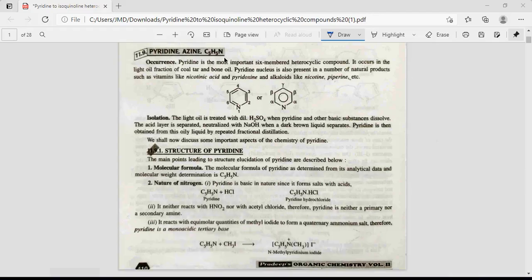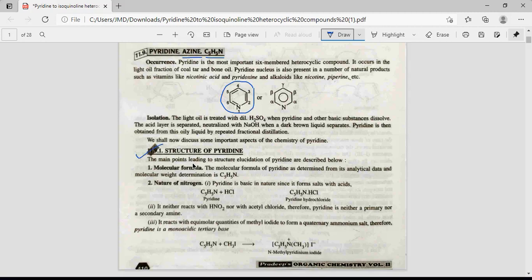Pyridine is a six-membered heterocyclic compound. It is also known as azine, and its formula is C5H5N. So, the six-membered ring is made up of 5 carbon atoms and 1 nitrogen atom at the first position, and there are 3 double bonds.